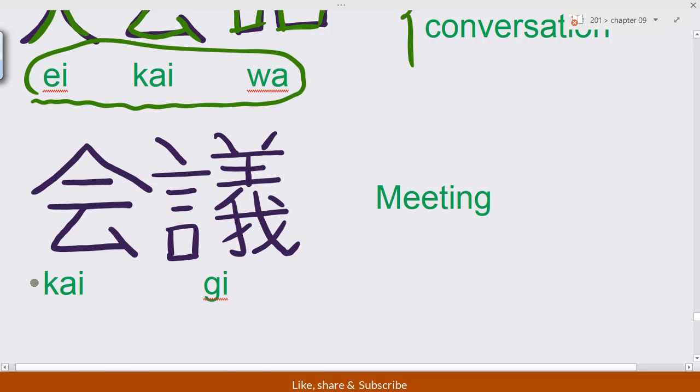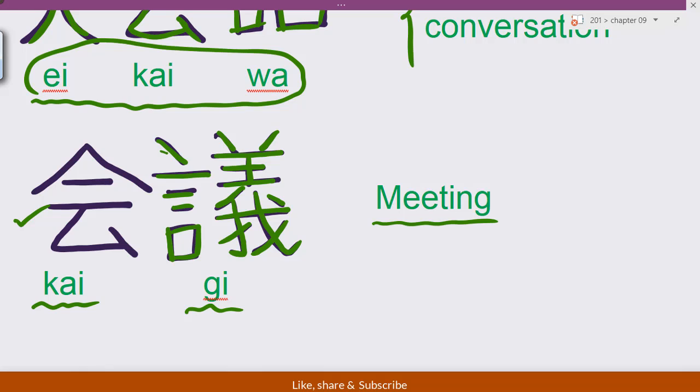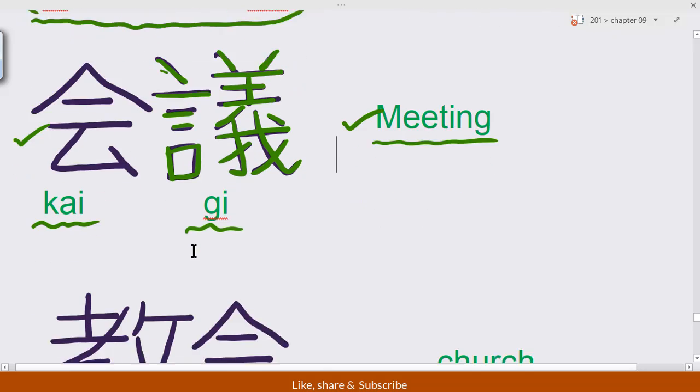And second, kai gi. Kai gi. That means meeting. So we know already the kai. So here is gi. This is a complex kanji gi. So here, a letter, a big horizontal one, vertical, and like that. And finally this one. So meeting, kai gi. So this is the meeting kanji.